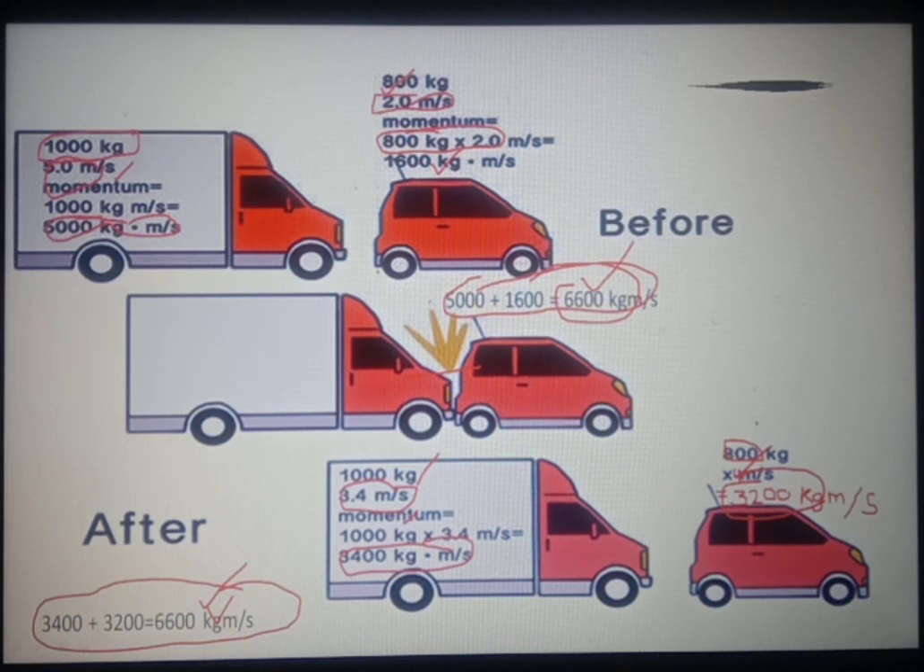So what we have observed is that the decrease in momentum of the truck, that means the quantity by which the momentum of the truck decreased, is added to the momentum of the car, so that the total momentum of the system remains unchanged. So this is about the law of conservation of momentum. Now we will study it in detail.